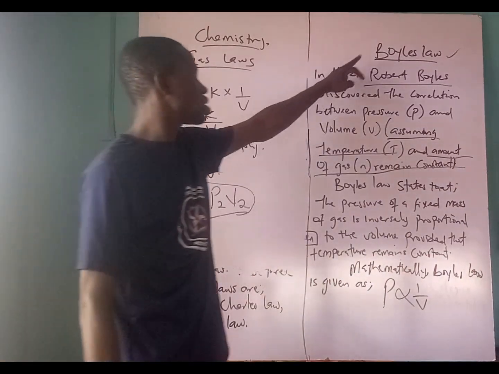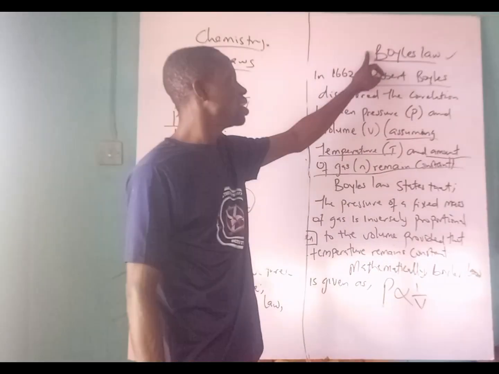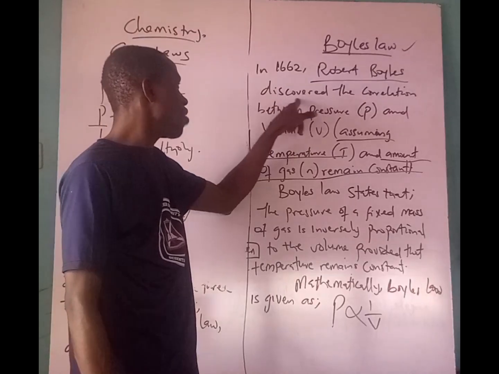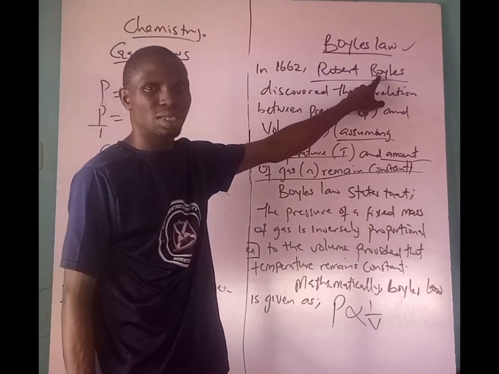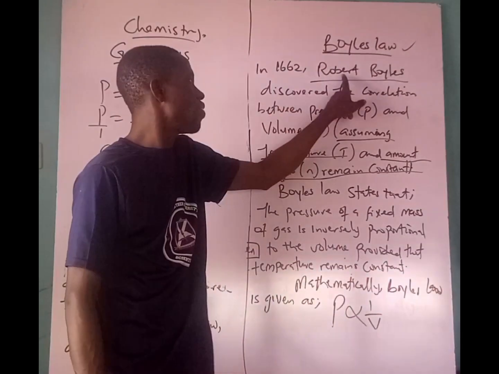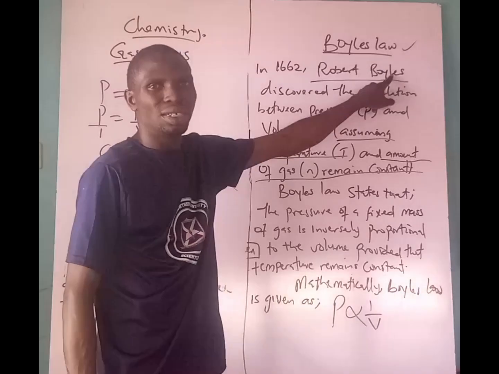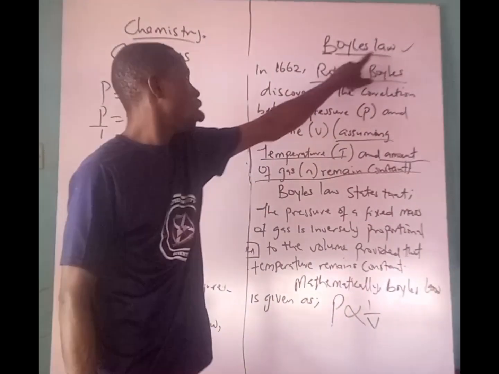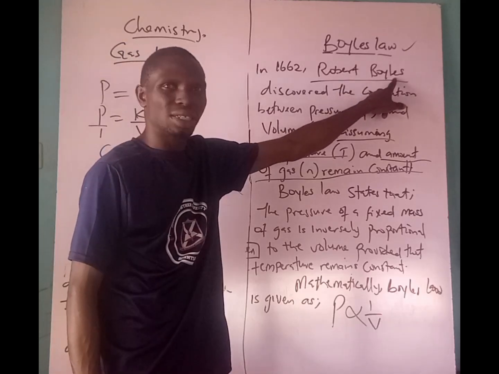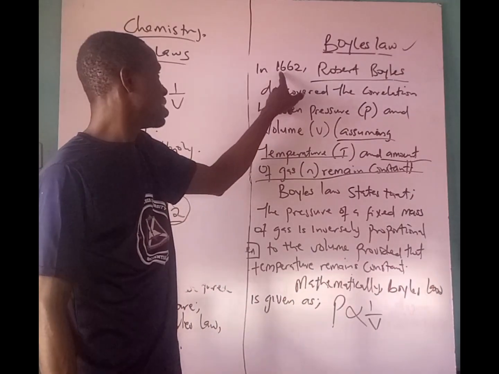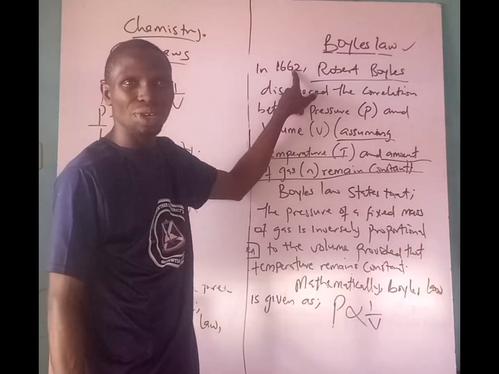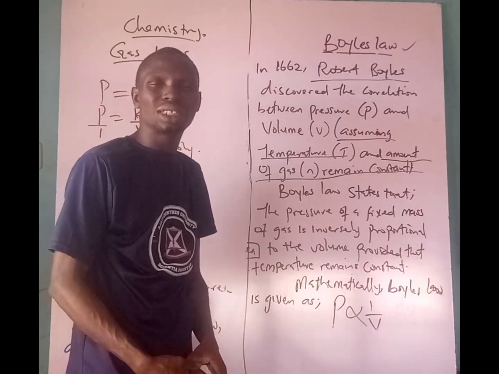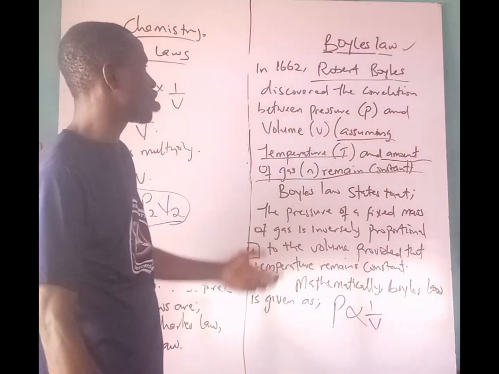Number one is Boyle's law. Boyle's law was discovered by Robert Boyle in the year 1662. And why was this Boyle's law discovered and what is its purpose?